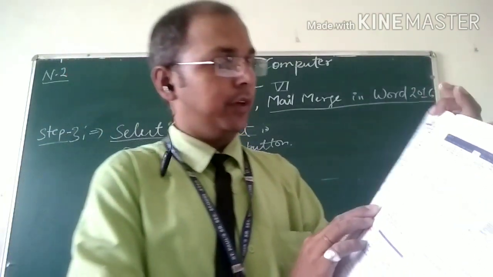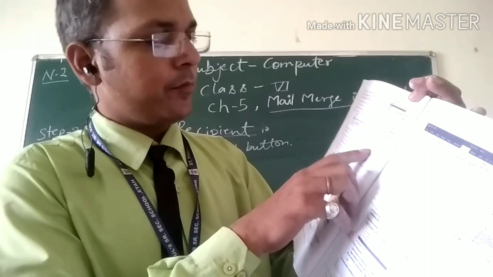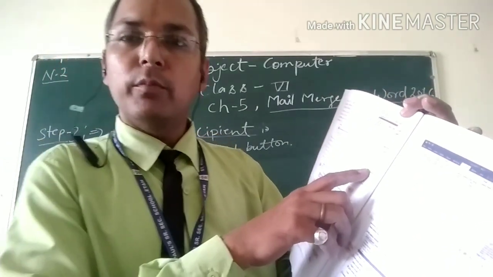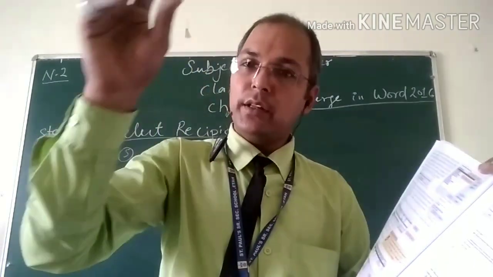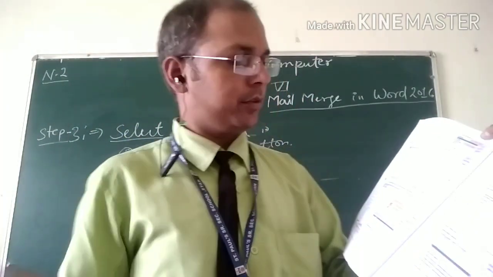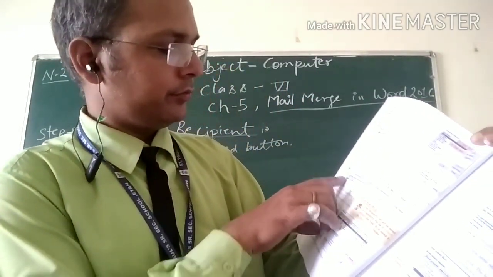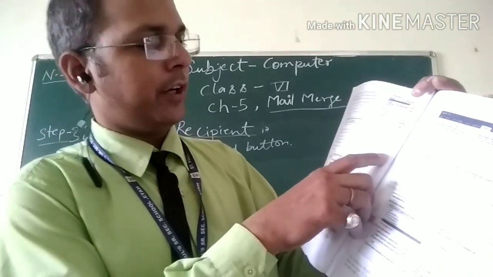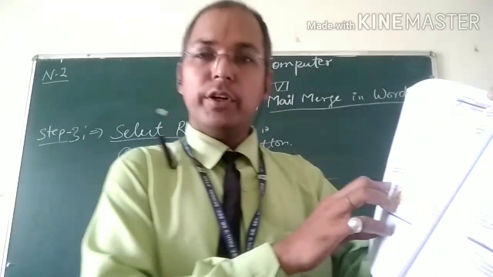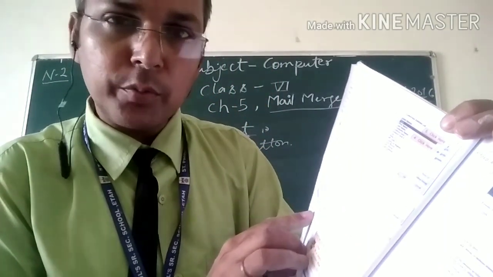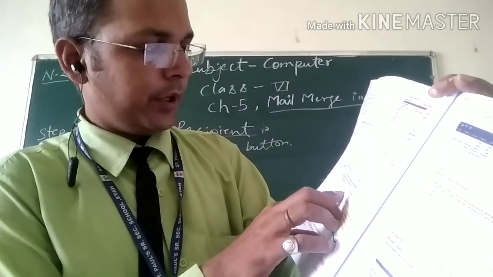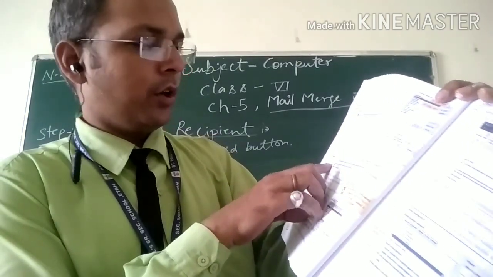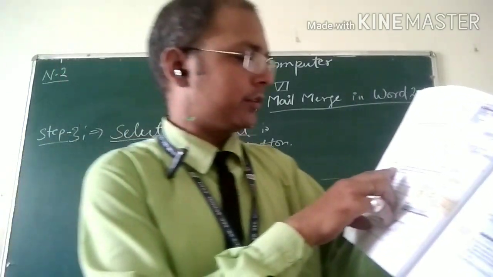Next, figure 5.7, the Add Field dialog box. If you want to add a field, click Add, then type a name for your field, just like Mobile Number, so that you can write the mobile numbers of the persons. Next, figure 5.8, the New Address List dialog box, where you see the fields and records.